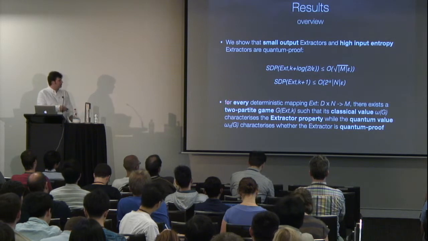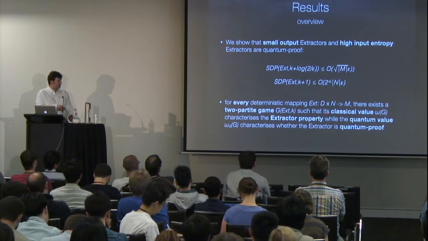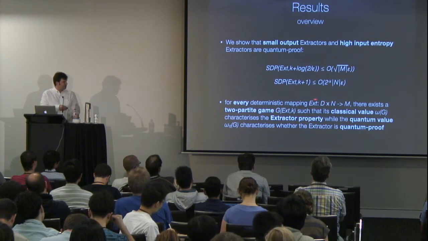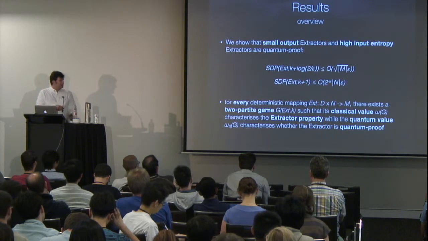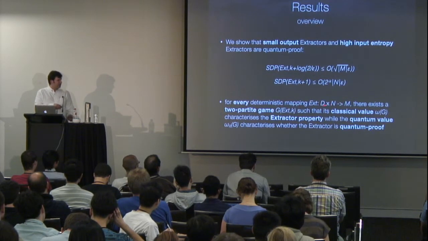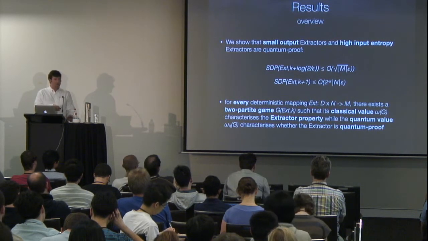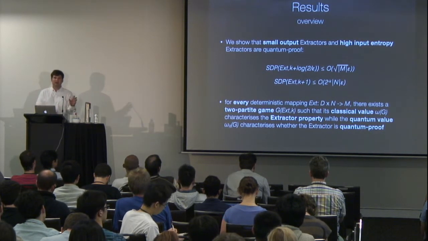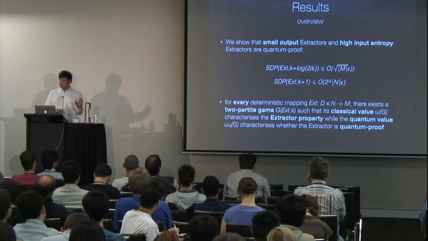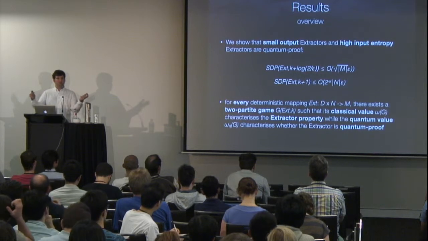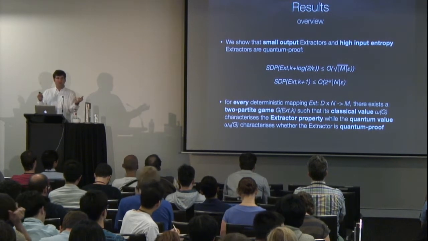This exactly corresponds to either the classical value of the game or the quantum value. We can show that for such a deterministic mapping, the two-partite game which we construct exactly characterizes the extractor properties of this mapping, meaning that the classical value characterizes whether it is an extractor in the classical sense, and the quantum value exactly characterizes whether it's a quantum proof extractor. So this seems to be a nice connection between these two theories where you study the power of quantum memory.